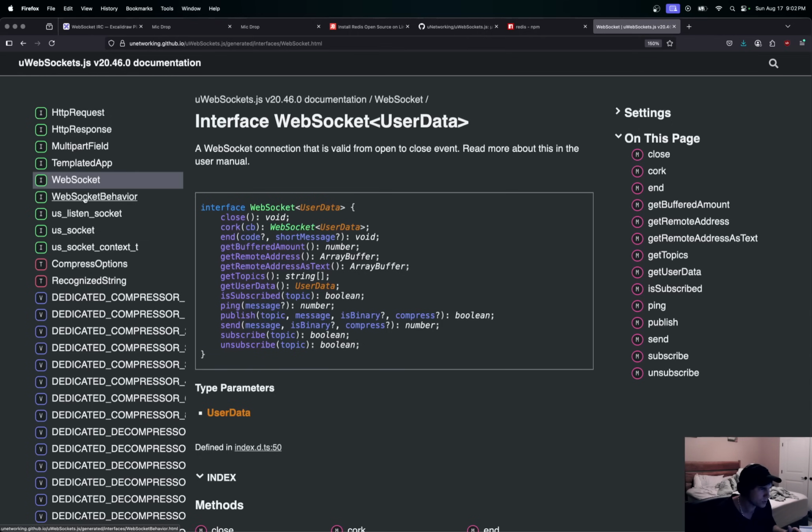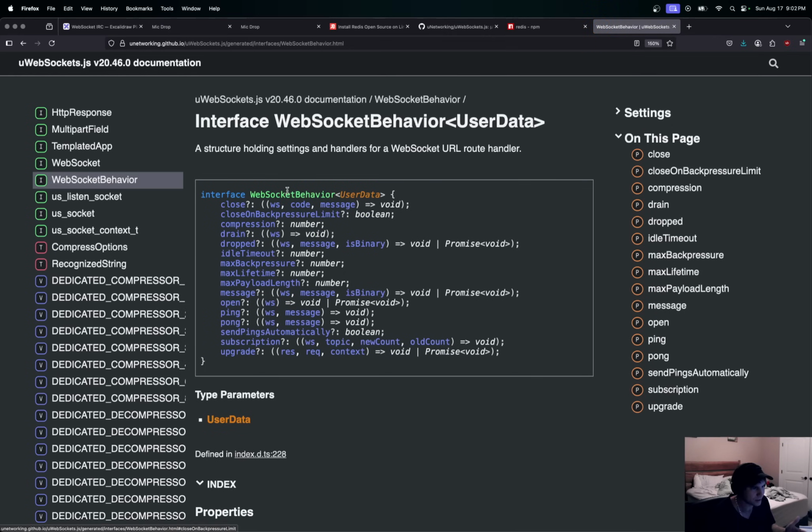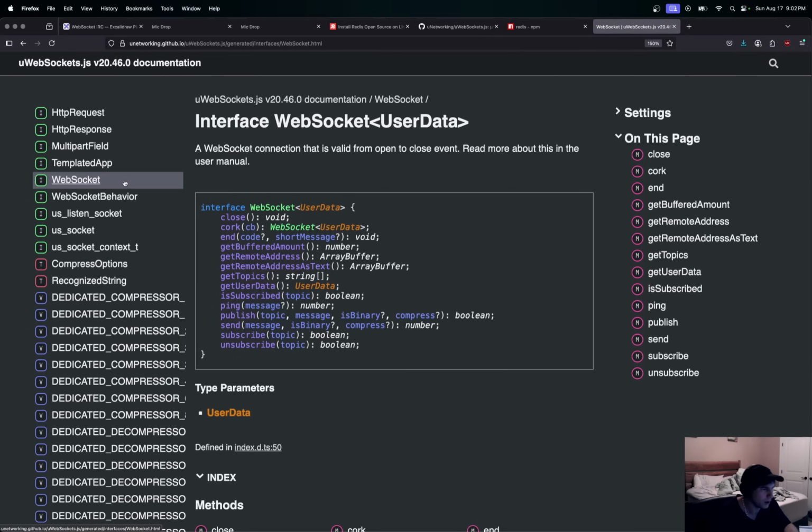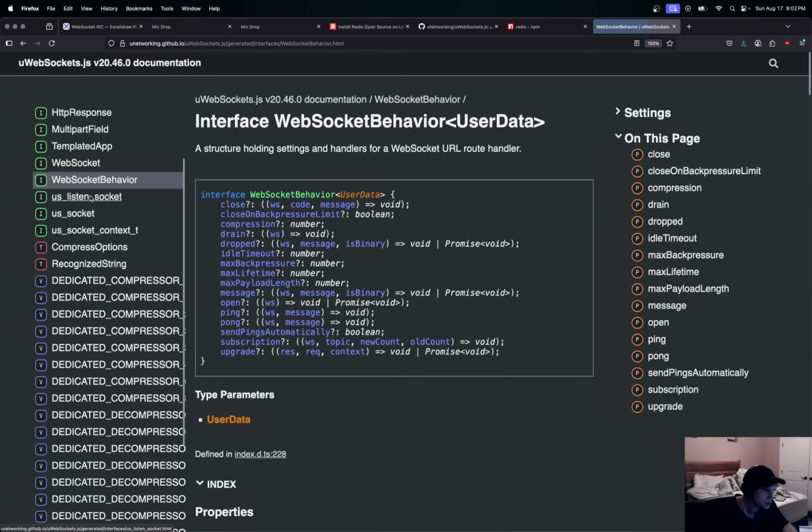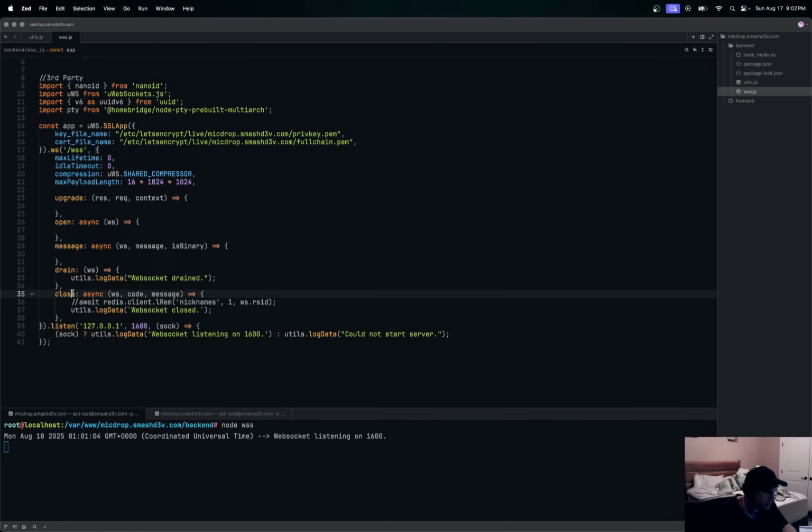So don't get confused by this WebSocket. I think of this one as the server, and this one in the documentation as the client. This is a server one, and that's what we're working on now. Like upgrade, message, close, server. So we want to fill out this upgrade stuff, just to be able to talk to a client.